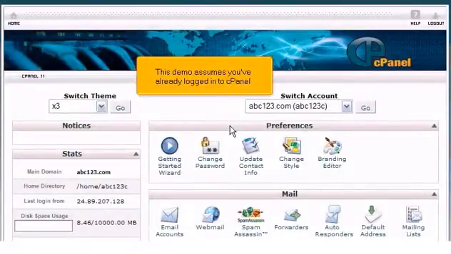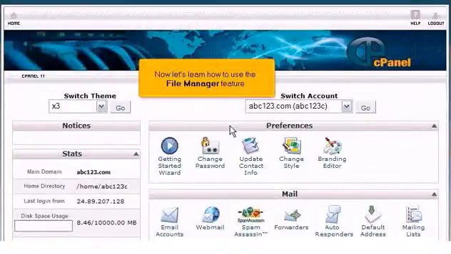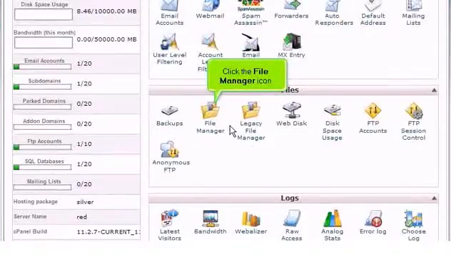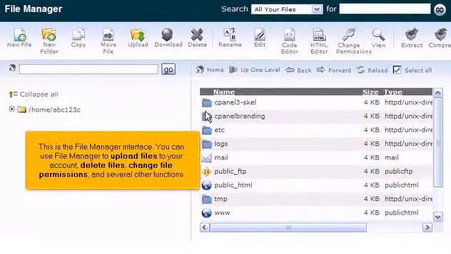This demo assumes you've already logged into cPanel. Now let's learn how to use the File Manager feature. Scroll down. Click the File Manager icon. This is the File Manager interface.